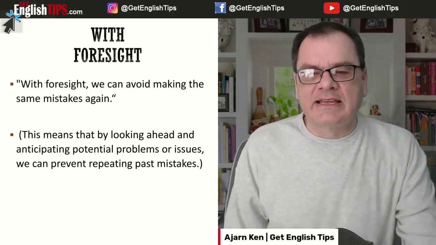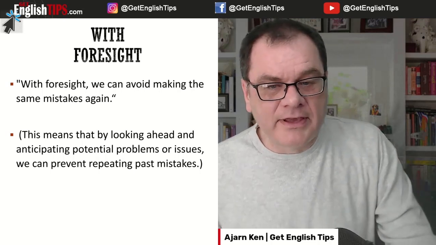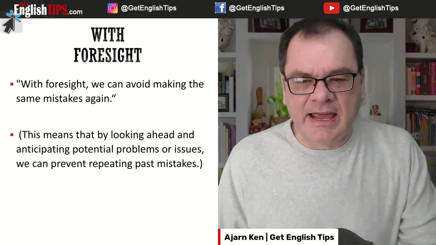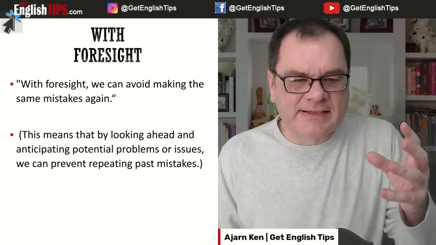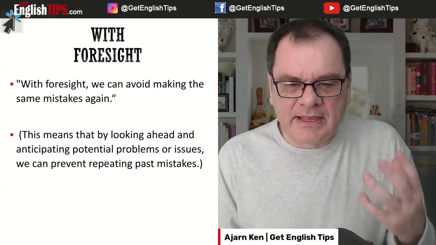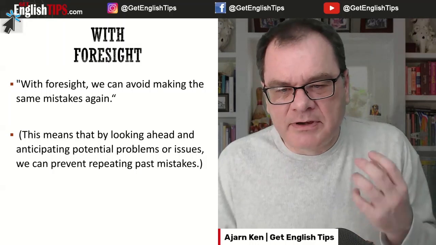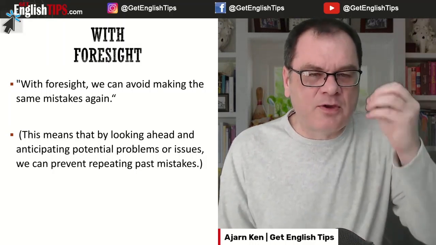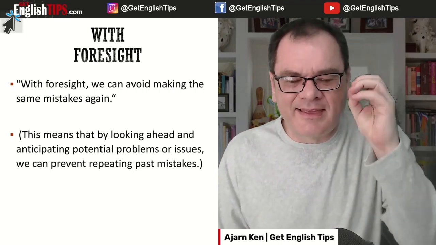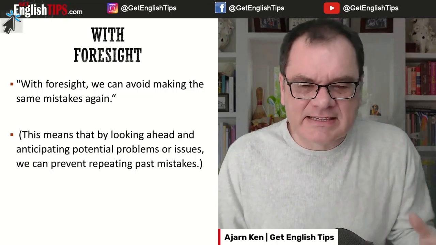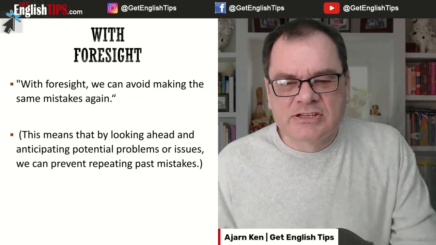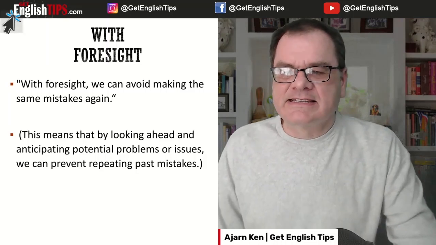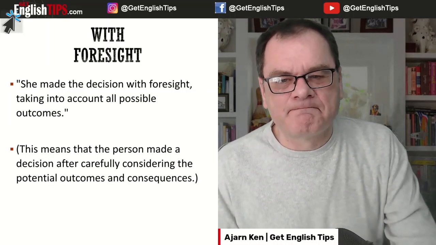With foresight, we can avoid making the same mistakes again. This means that if we look ahead and we anticipate potential problems or issues, we can prevent the repeat of past mistakes. With some foresight, we can have some planning, we can think about consequences, we can think about what might go wrong, and let's see if we can avoid them. So, with foresight, we can avoid making the same mistakes again.